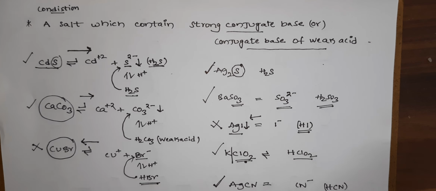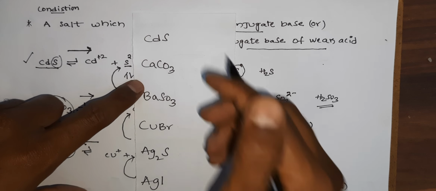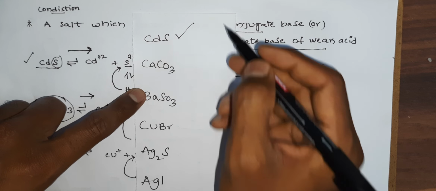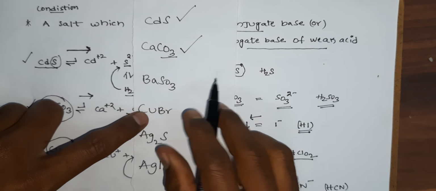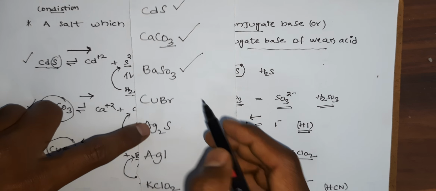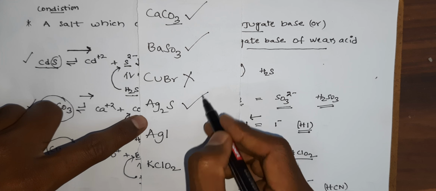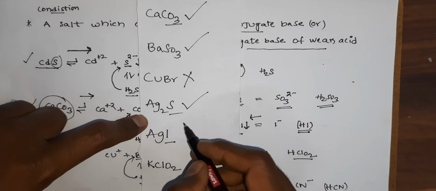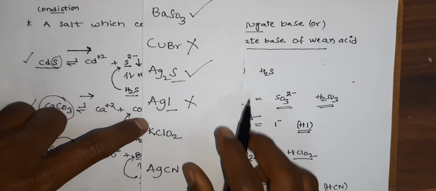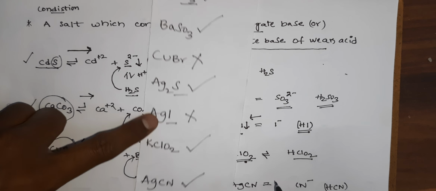So in the given options, you have sulfide more soluble, carbonate more soluble, this is also more soluble, less soluble, more soluble due to sulfide, less soluble due to HI, more soluble, more soluble.